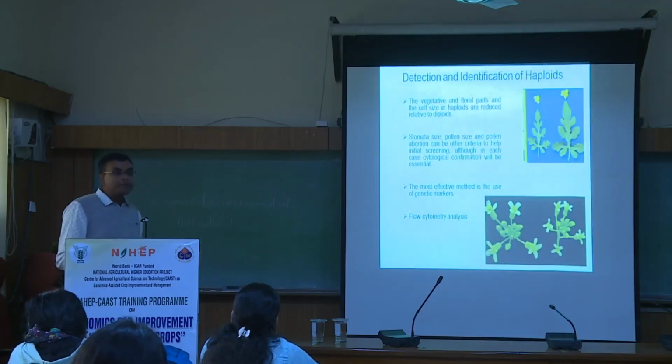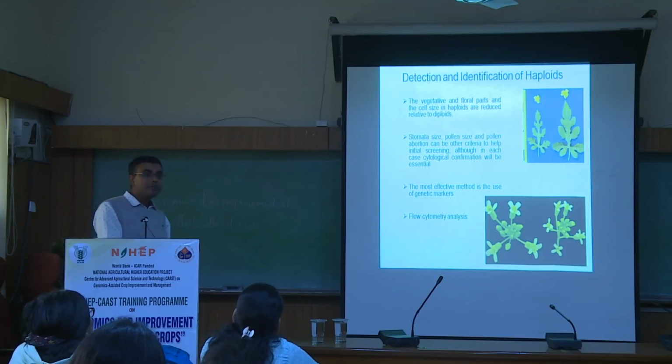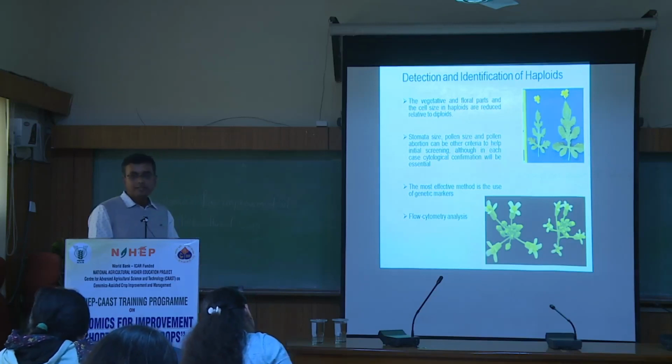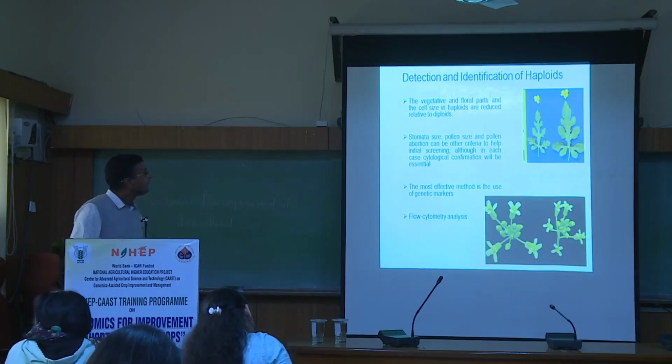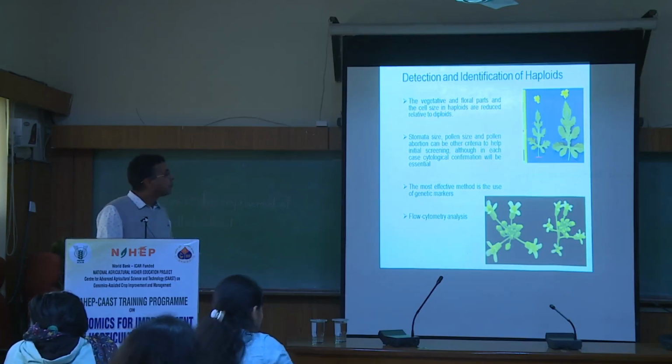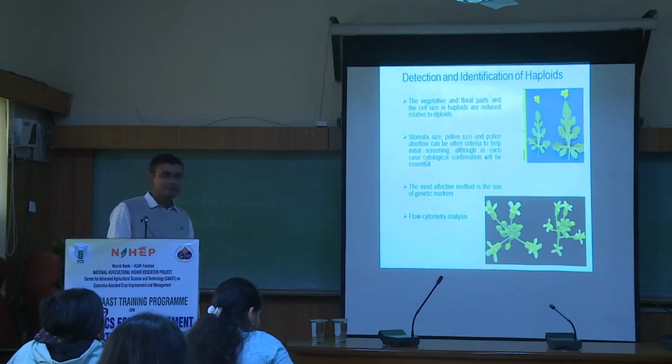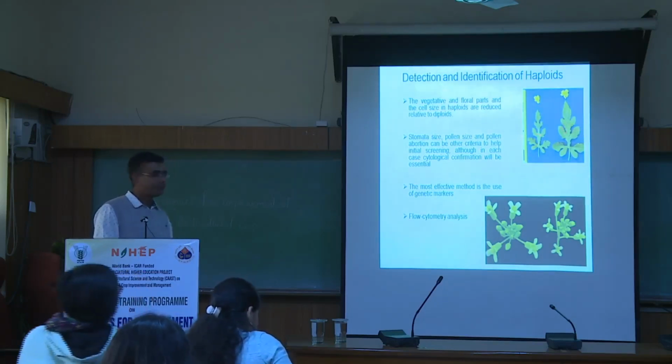Then after development of the haploid, the main challenge is how to detect whether it is haploid or diploid. For that you have to have a certain kind of technology. And some conventional methods, like looking at vegetative and floral parts, by seeing the vigor. The haploids will have low vigor and the diploid will have higher vigor. But these are very approximate, you never know whether it is accurate or not.